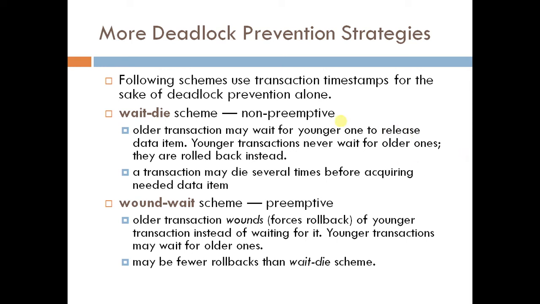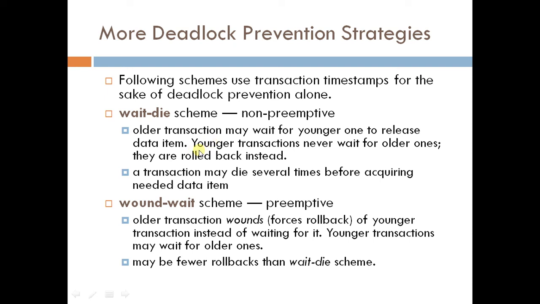So what happens if an older transaction may wait for a younger one to release a data item? In case, because of scheduling, T2 acquired a lock on a data item which is required by T1, T1 will wait for the younger one to release.